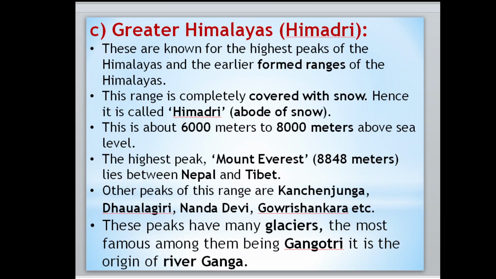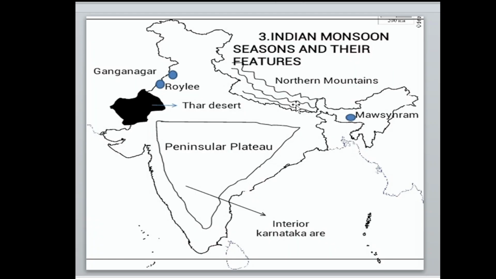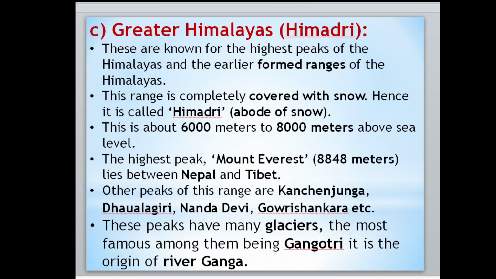Now move to the third part. It is what we call the greater Himalaya. Greater Himalaya means this part. Greater means very high. They are the highest mountains. These are known for the highest peaks of the Himalayas and are the earliest formed range of the Himalayas. This range is completely covered with snow. That's why we call them Himadri.